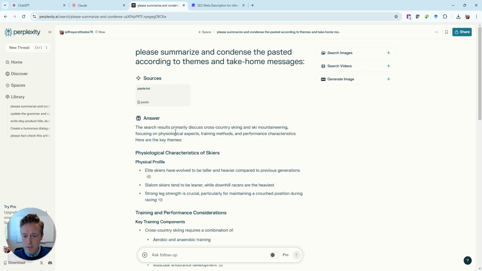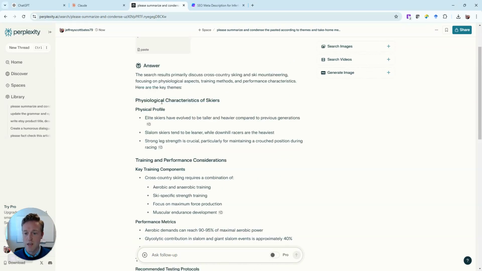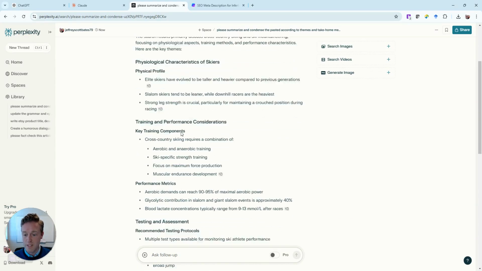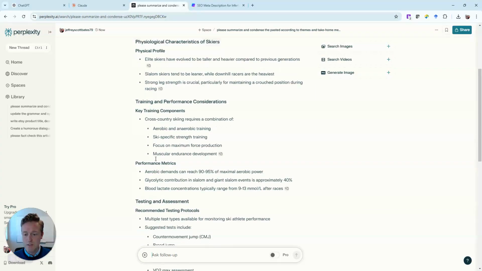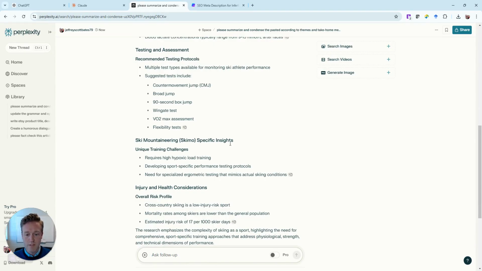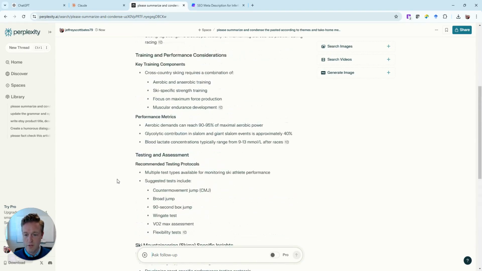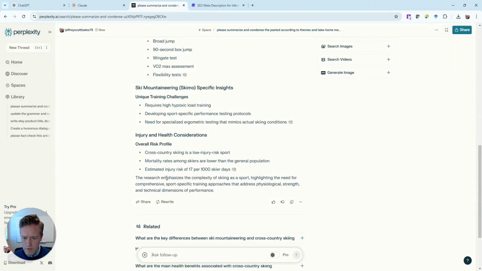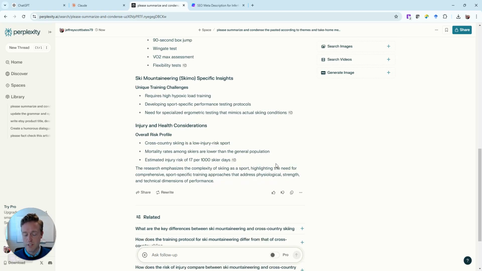So the search results primarily discuss cross-country skiing and ski mountaineering, focused on physiological aspects, training methods, and performance characteristics. The key themes are: physiological characteristics of skiers, training and performance conditions, testing and assessment, ski mountaineering (skimo) specific insights, injury and health considerations. So it gave me a nice summary of all of this. The research emphasizes the complexity of skiing as a sport, highlighting the need for comprehensive sport-specific training approaches that address physiological, strength, and technical dimensions of performance.